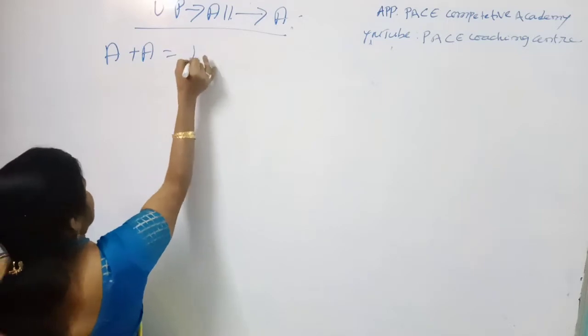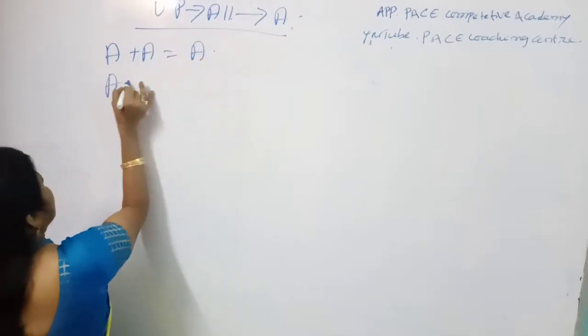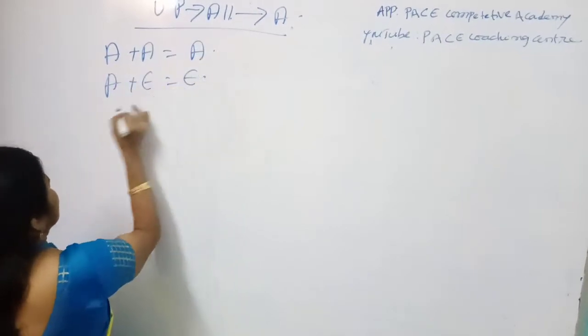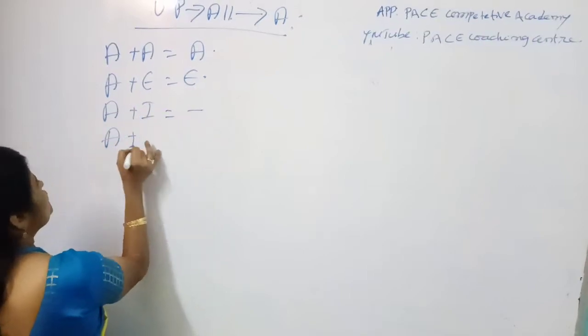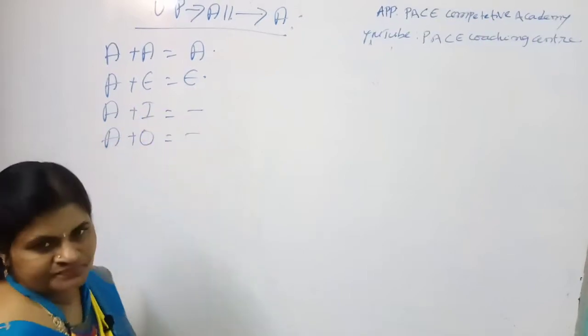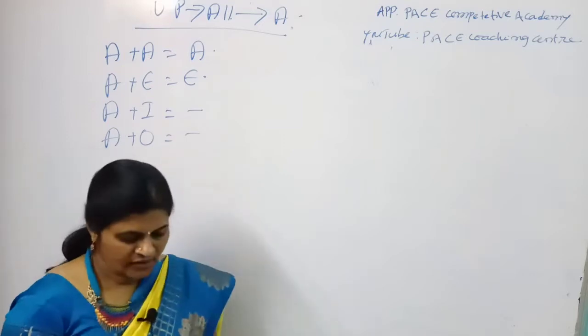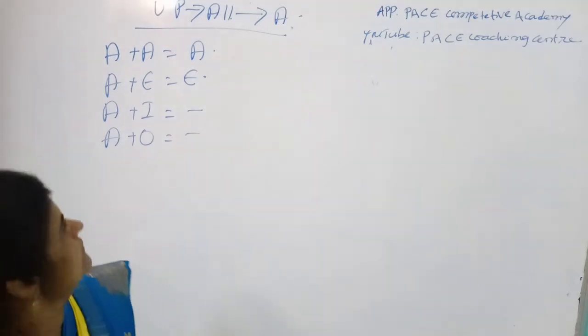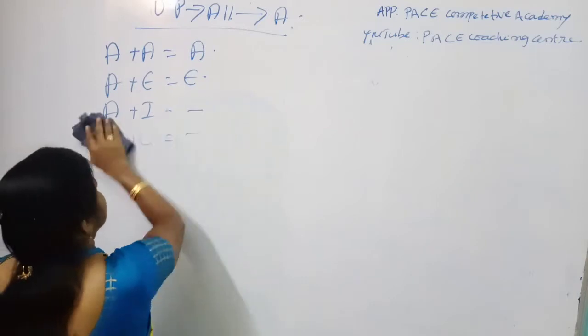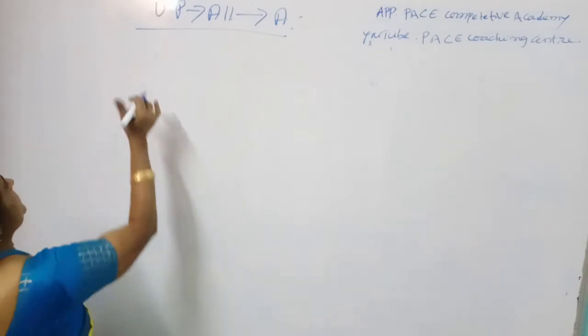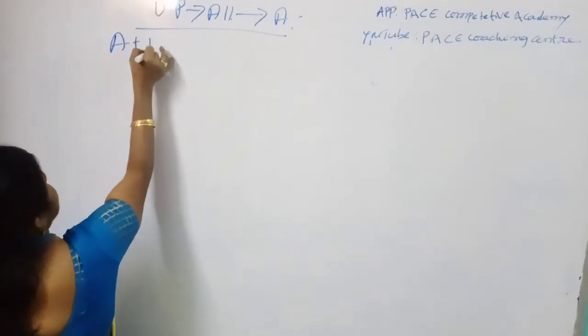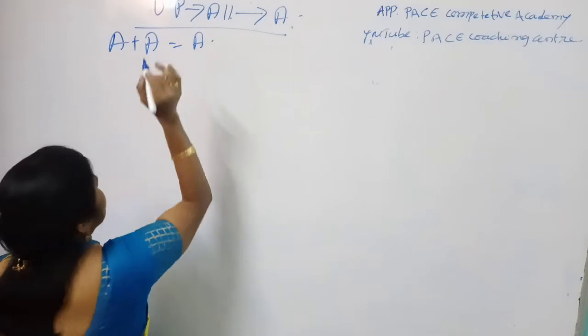A plus A gives A. A plus E gives E. A plus I gives no conclusion. A plus O gives no conclusion. Let me explain each and every case of A. In the first case, we discussed A plus A gives the answer A.